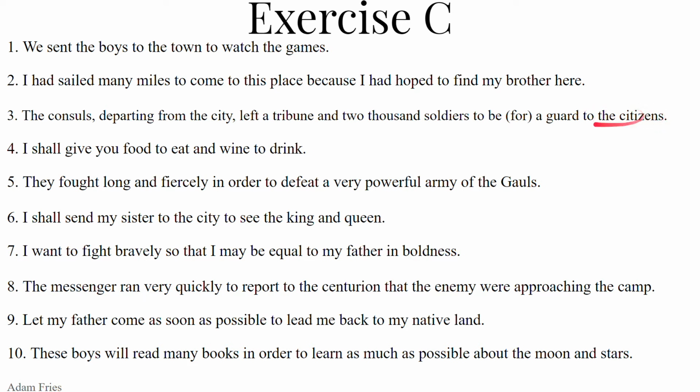And then the dative of reference is going to be the dative plural, civis, masculine or feminine, civibus. Praesidio civibus. So altogether, something like ab urbe discedentes, tribunum et duo milia militum praesidio civibus consules reliquerunt.